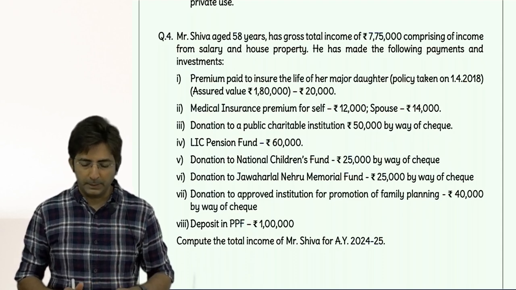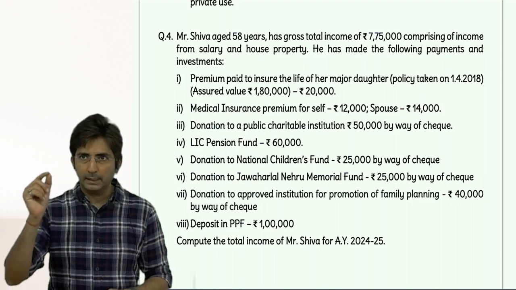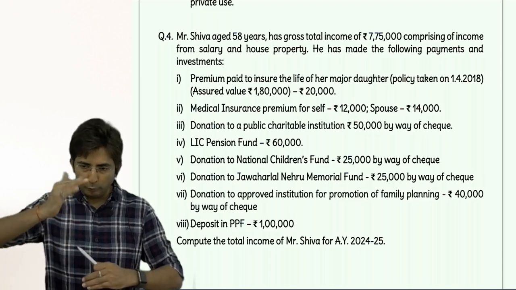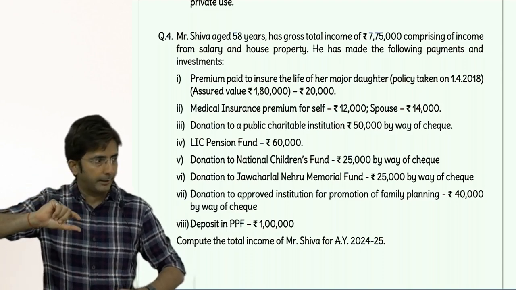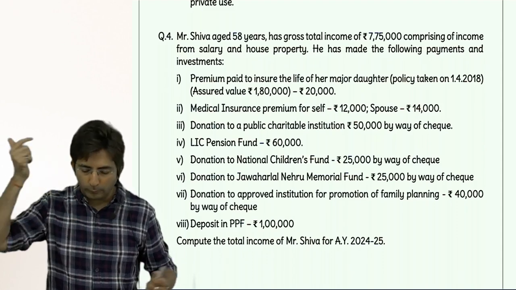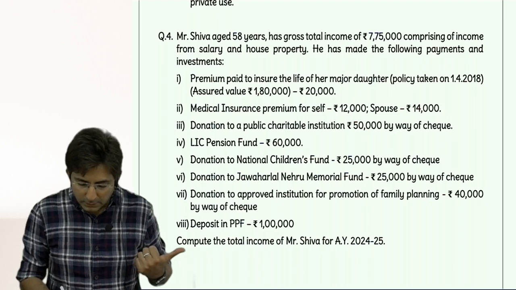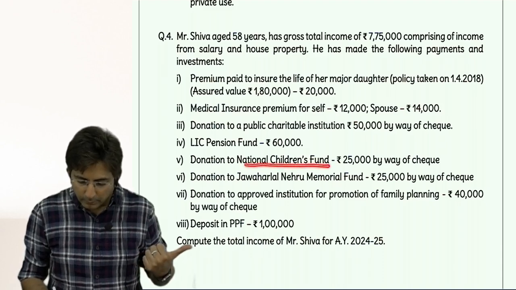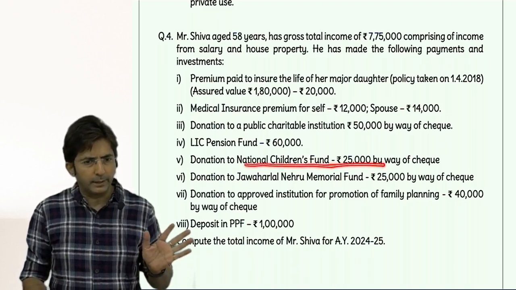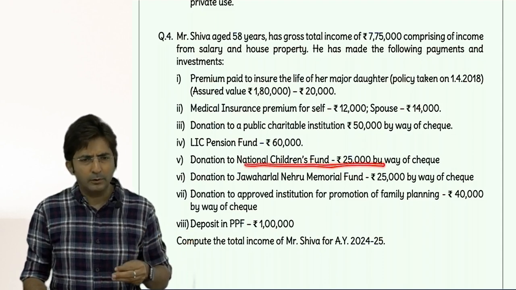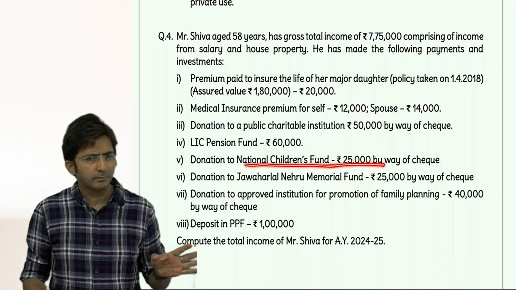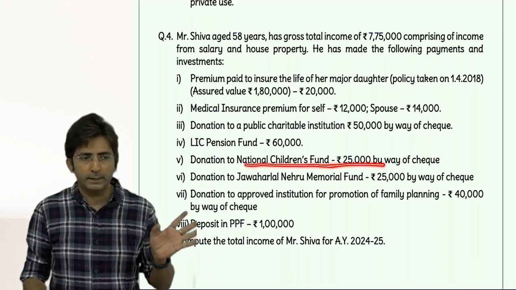And thereafter the presentation, I hope you know. First you will write ATG donation. Then in 2 parts, unlimited and limited. Unlimited donations, what do we have? National Children Fund. 25,000, the full amount you will take. And we have only one amount, so you can take it directly in the outer column also. National Children Fund 25,000, okay.